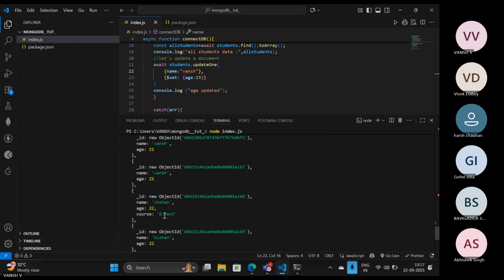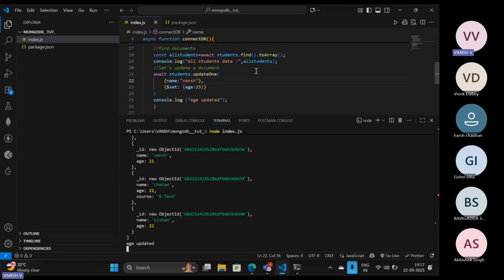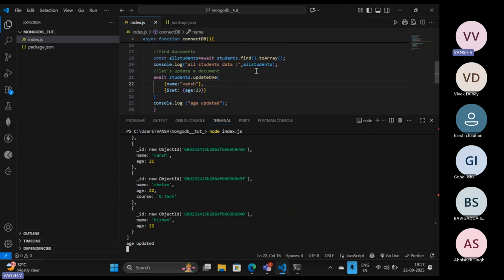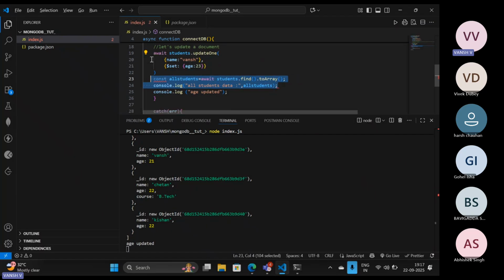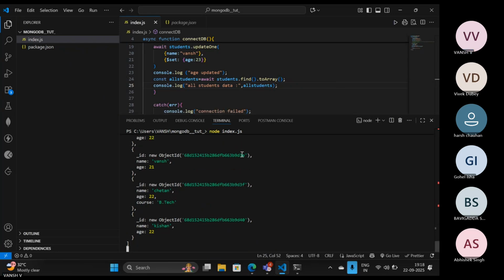Okay, so it is still not done. Why? Let me check it. It is showing me that age is updated, but basically age is not updated, or you can say we are just finding the data of the previous logs over there. So let me change the position of both of them. After this console, I want it to be here. Yes, we can do that. Let me execute it one more time. Yes, now it is done.